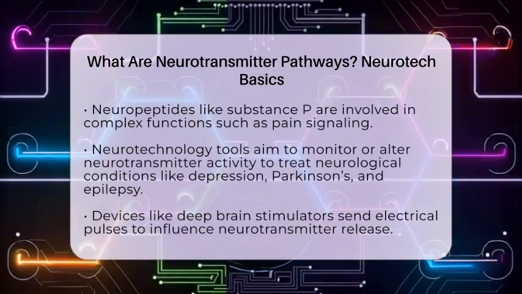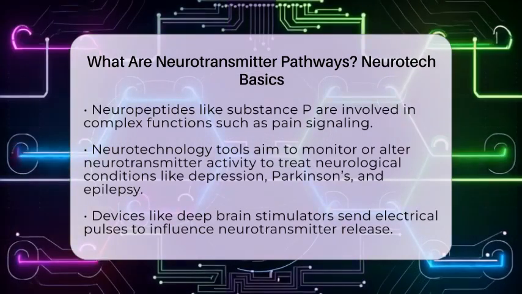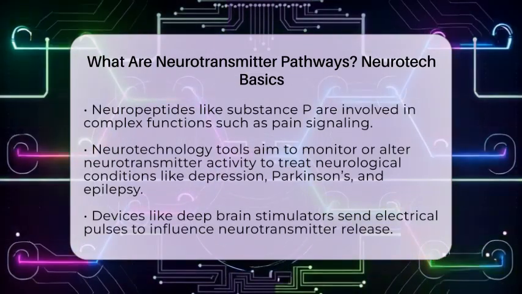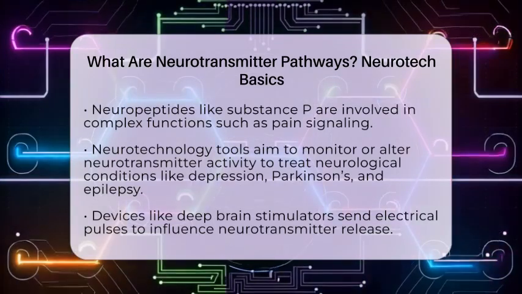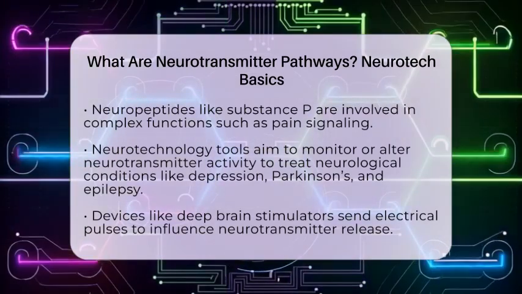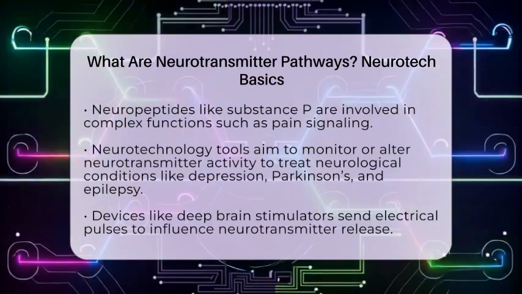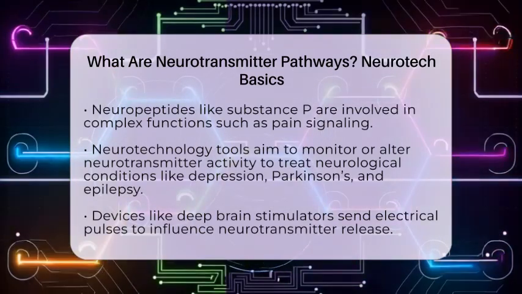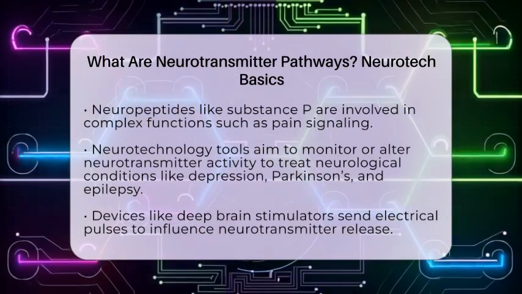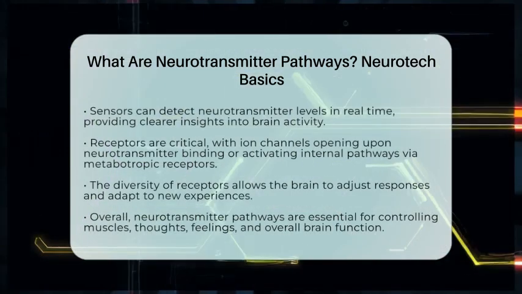Understanding these pathways is essential for neurotechnology. Many tools aim to monitor or modify neurotransmitter activity to treat conditions like depression, Parkinson's disease, or epilepsy. Devices like deep brain stimulators send electrical pulses to specific brain regions, influencing neurotransmitter release. Other technologies, such as sensors, can detect neurotransmitter levels in real time, giving us a clearer picture of brain activity.